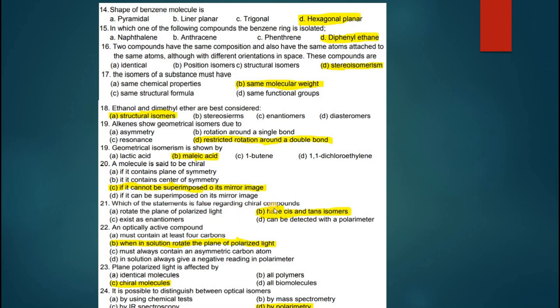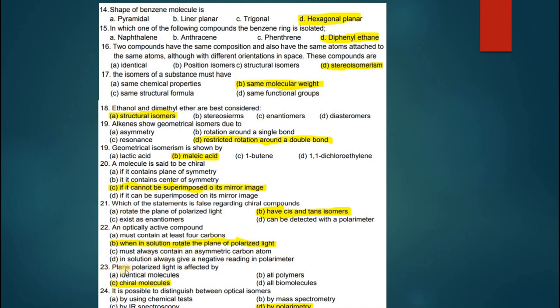Which of the statements is false regarding chiral compounds? They rotate the plane of polarized light. They have cis-trans isomers. They exist as enantiomers, can be detected with the polarimeter. Of course, B is the correct option. They do not have cis-trans isomers. Optically active compound must contain at least 4 carbons. When in solution, rotate the plane of polarized light.